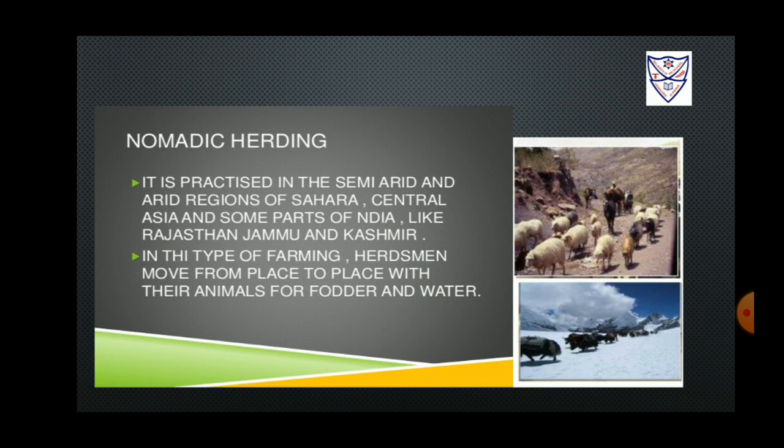Another name of shifting cultivation is slash and burn agriculture. It is known by different names in different places across the world. In Mexico, it is known as milpa. In Brazil, it is known as roca. In Northeast India, it is known as jhum, and in Malaysia, ladang.